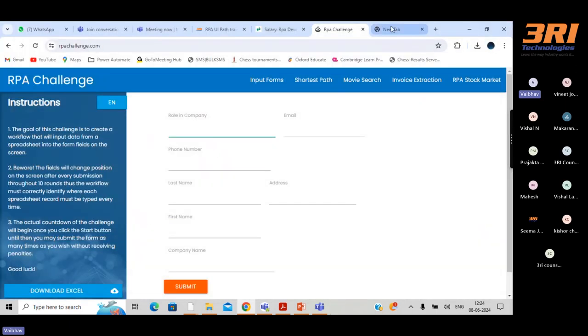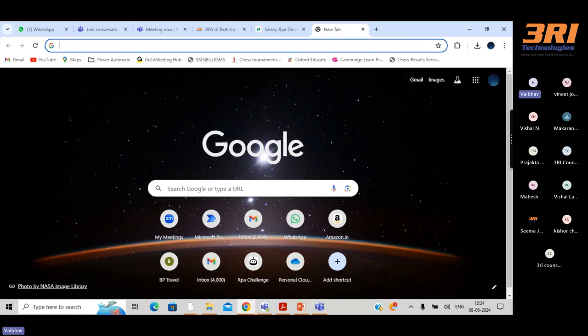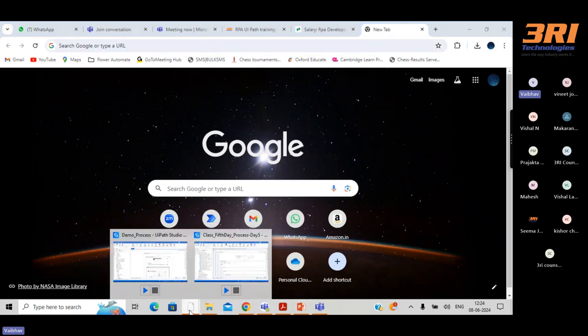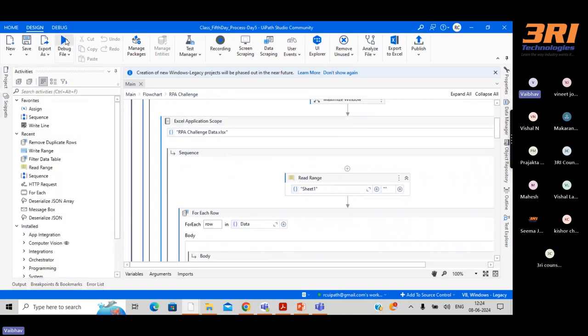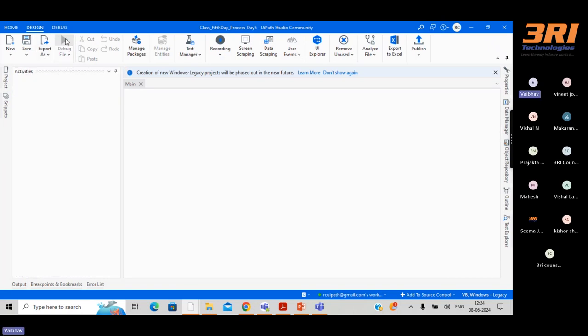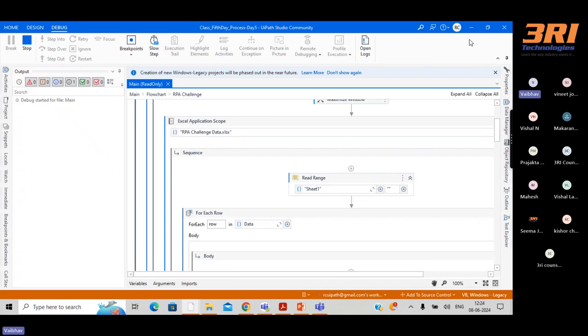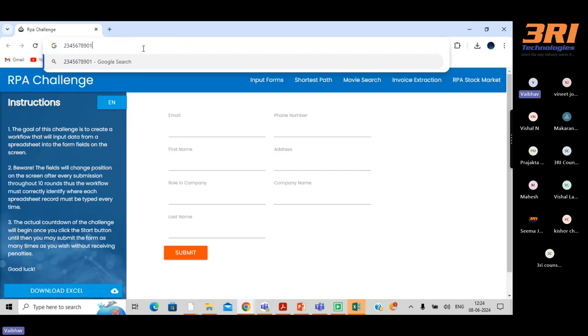So I will close this Excel file. At the same time, I will close the application, and you can see I have already built this particular bot. So let me run this. I have triggered the bot. What this bot will do is read the data from the Excel in the background, and then it will take each and every data one by one, and then it will open our web application, the rpachallenge.com website, and enter this data one by one into this application.